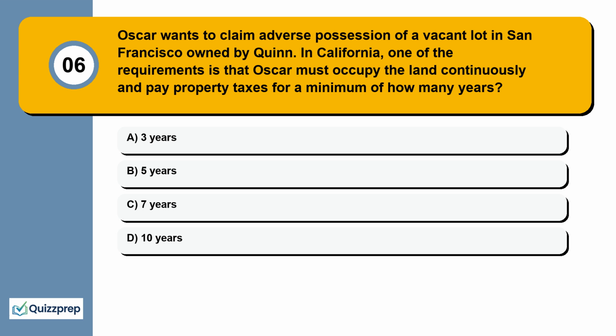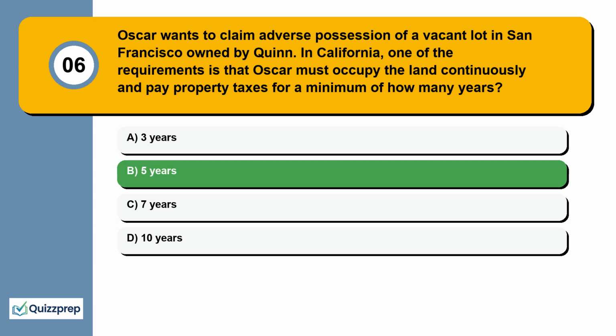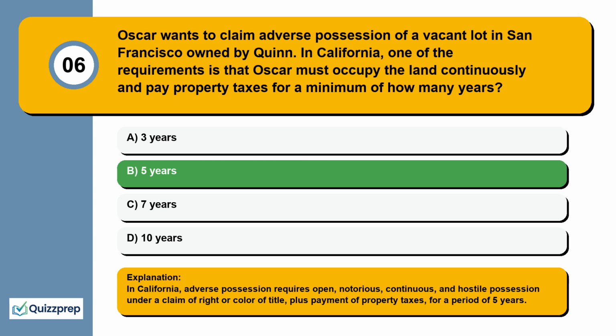Question 6. Oscar wants to claim adverse possession of a vacant lot in San Francisco owned by Quinn. In California, one of the requirements is that Oscar must occupy the land continuously and pay property taxes for a minimum of how many years? 3 years, 5 years, 7 years, 10 years. In California, adverse possession requires open, notorious, continuous, and hostile possession under a claim of right or color of title, plus payment of property taxes, for a period of 5 years.